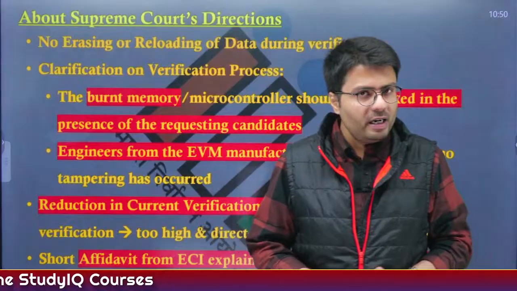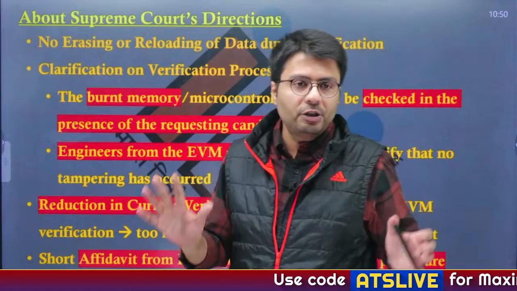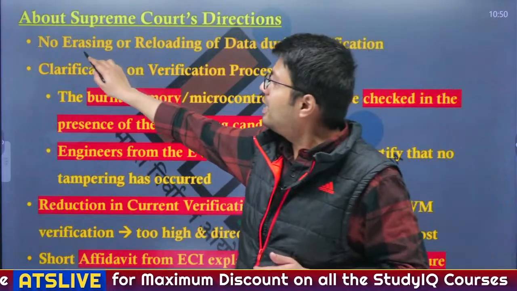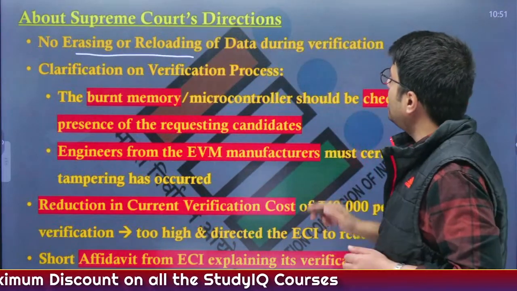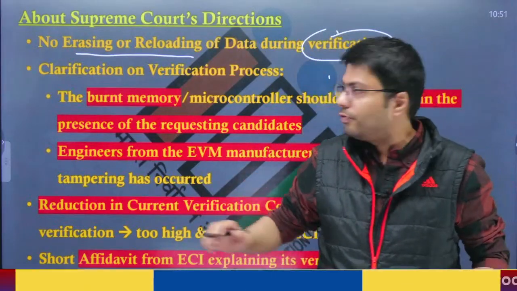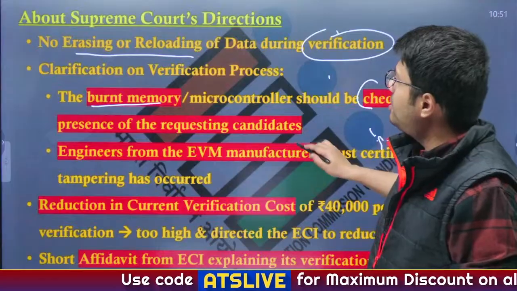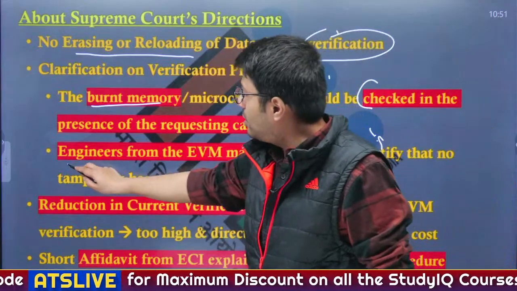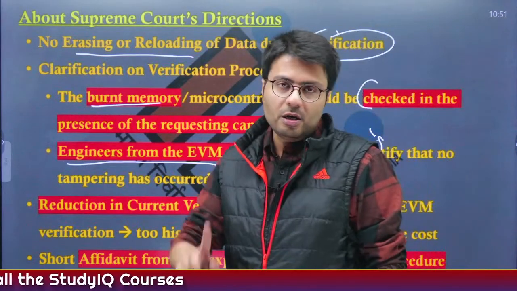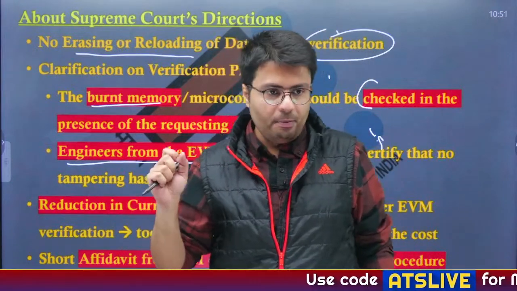Now the Supreme Court of India has actually issued directions on how to verify the votes given in EVM after the completion of the election. In this direction, the first step the Supreme Court of India has highlighted is that ECI will not erase or reload the data before the verification process concludes. First of all, the burnt memory in the EVMs, burnt during the manufacturing process, will be checked in the presence of the requesting candidates, and the engineers from the EVM manufacturers must certify that no tampering has occurred to the EVM. So this is how the ECI will ensure the trust of the political parties.